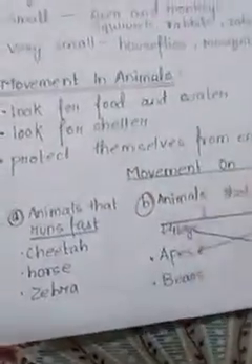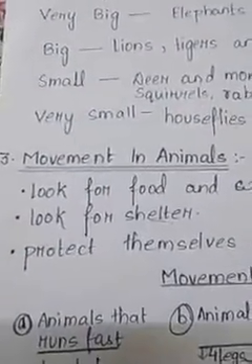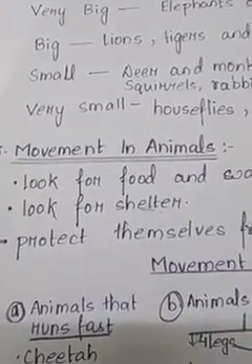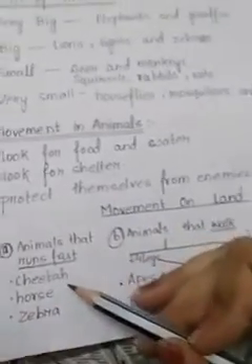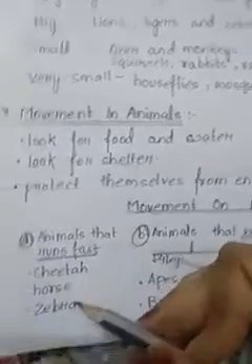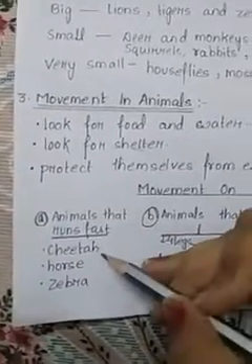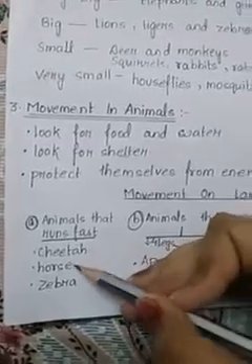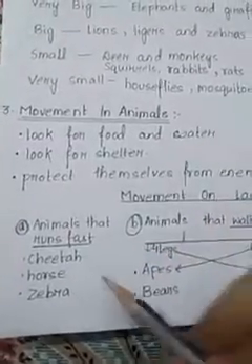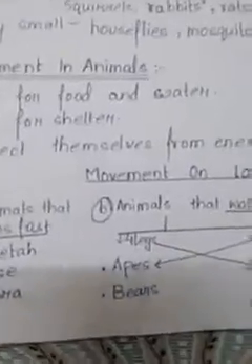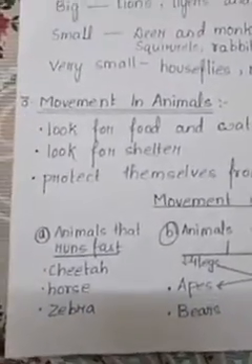So did you remember? Can you answer me some of the animals which can run very fast? Yes, the animals which can run very fast are cheetah, horse and zebra. You need to remember these 3 animals. Why can these animals run very fast whereas the other animals cannot?